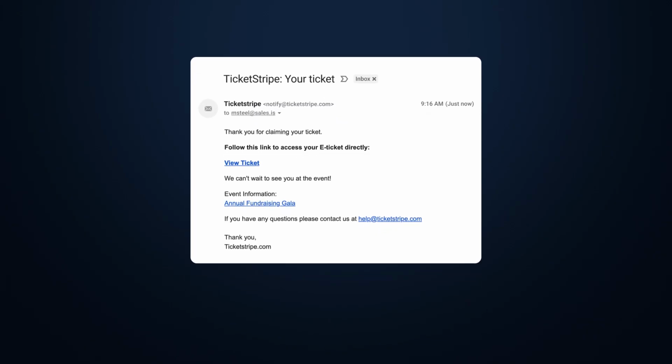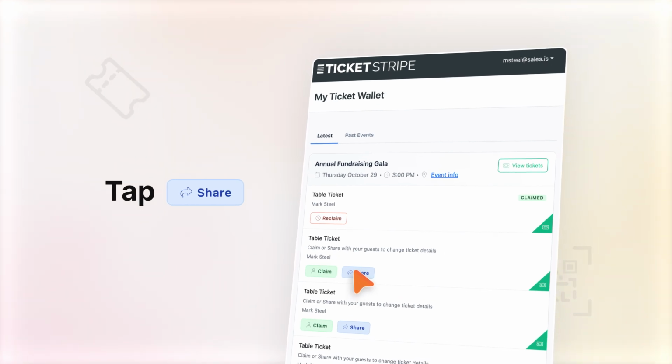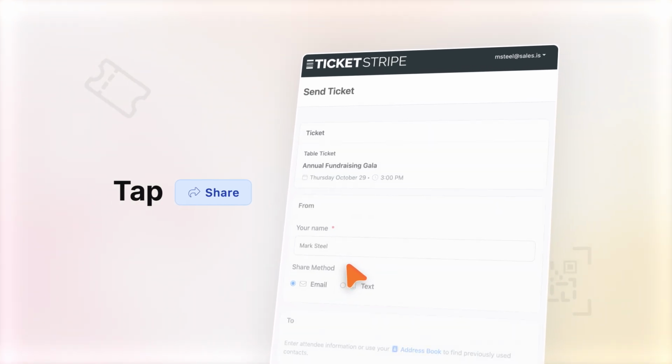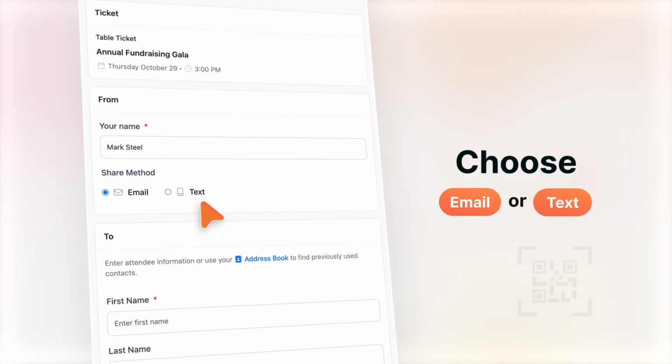To share tickets, go back to your ticket wallet and tap the Share button next to the ticket you want to share. Choose how you want to share the ticket, via email or text.